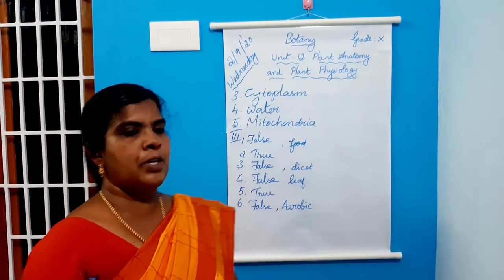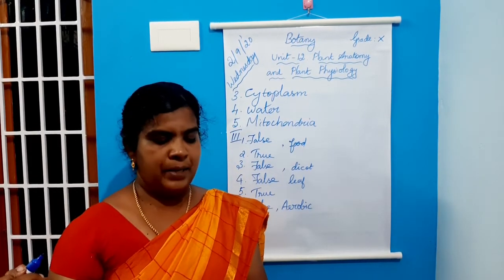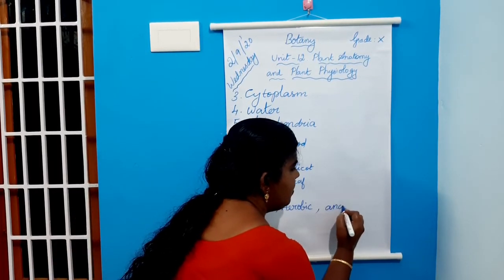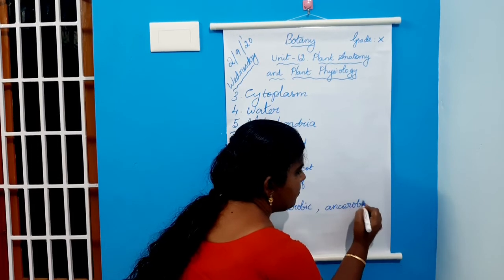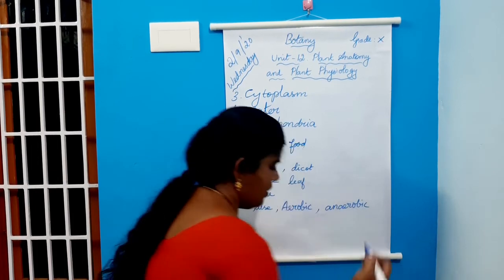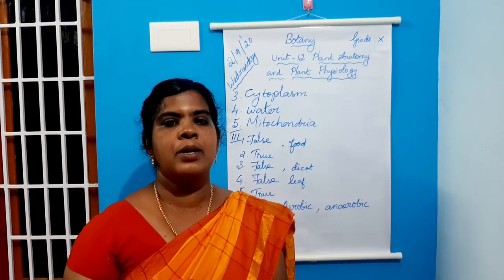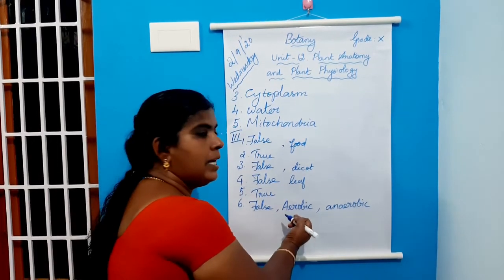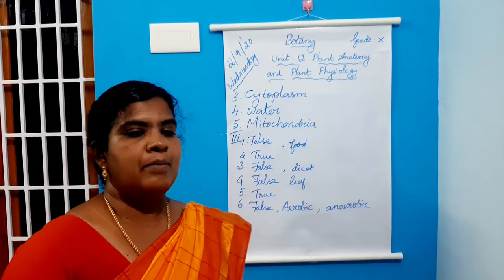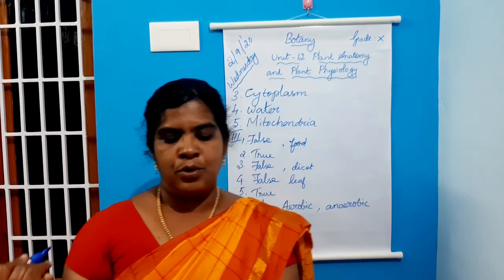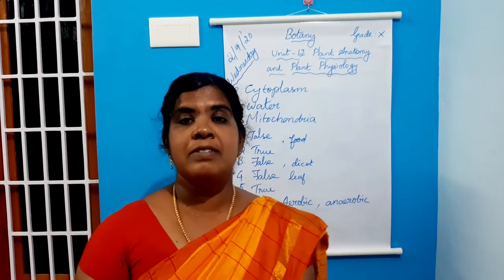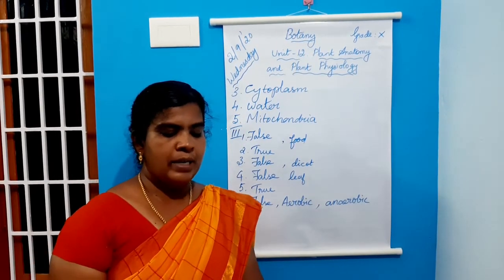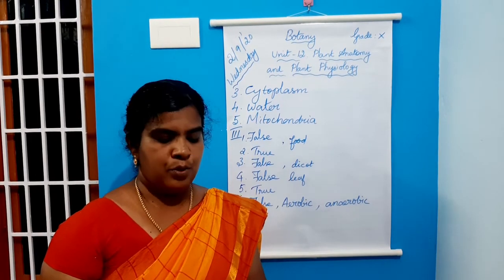Aerobic respiration produces more ATP than anaerobic respiration. So instead of aerobic, you have to write anaerobic, and instead of anaerobic, you have to write aerobic. So, I am telling the statement once. Sixth statement: aerobic respiration produces more ATP than anaerobic respiration.